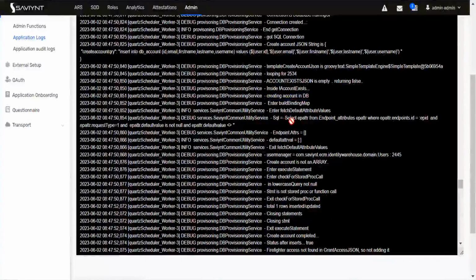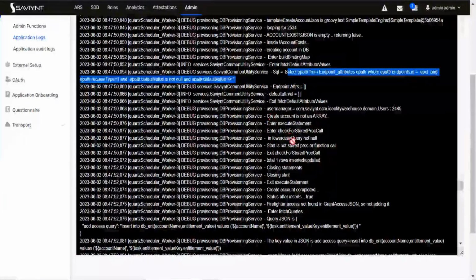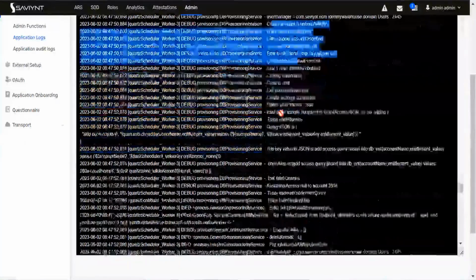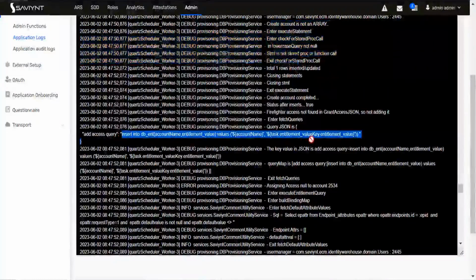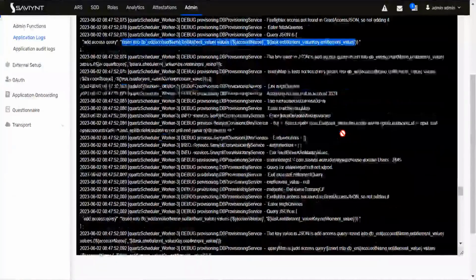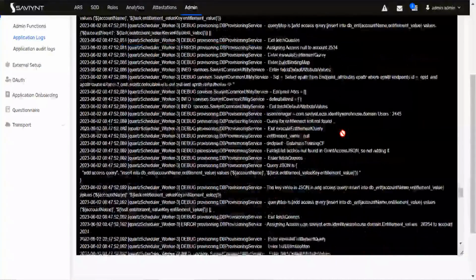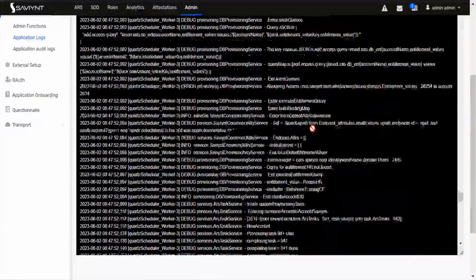After that it shows the query over here, and it is trying to traverse the tree and some of the code it is executing. So this is, like you know, our access query. It is finally giving the access query. And if you scroll down, you'll see a lot of information here.